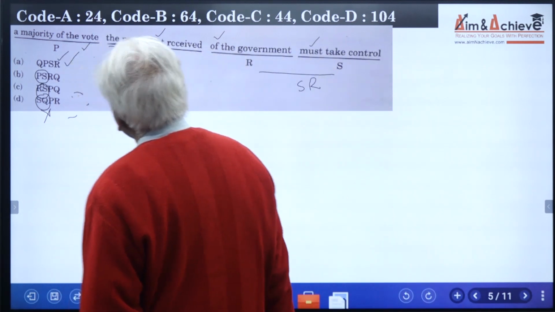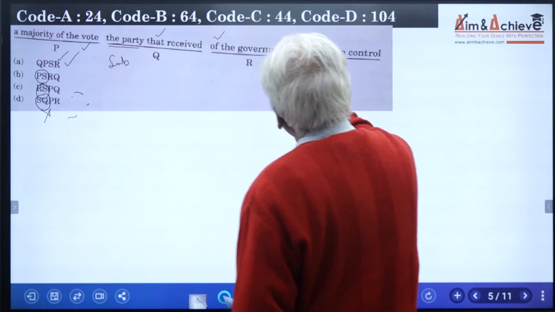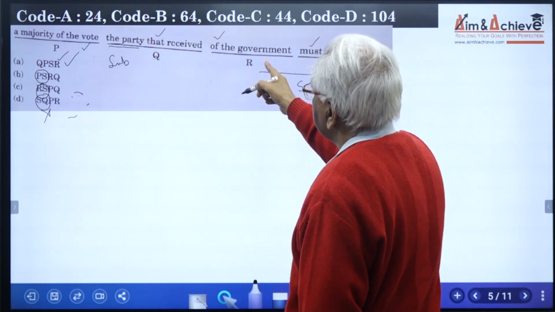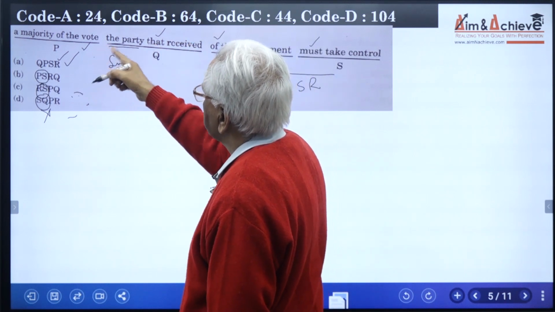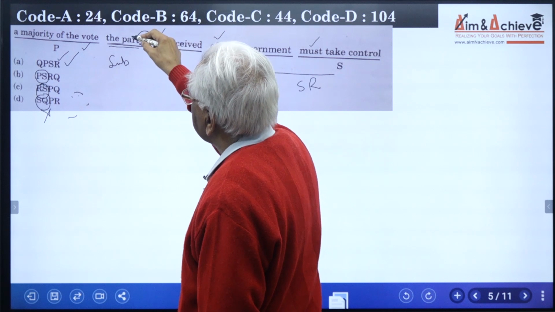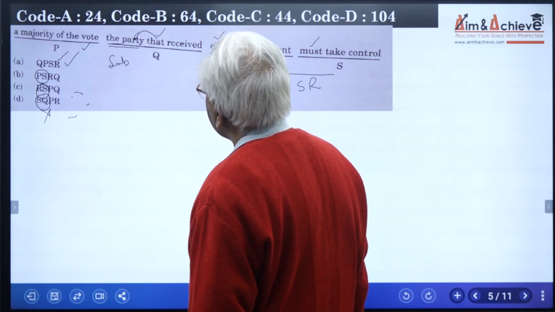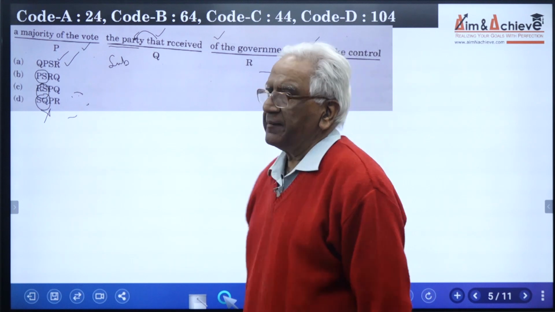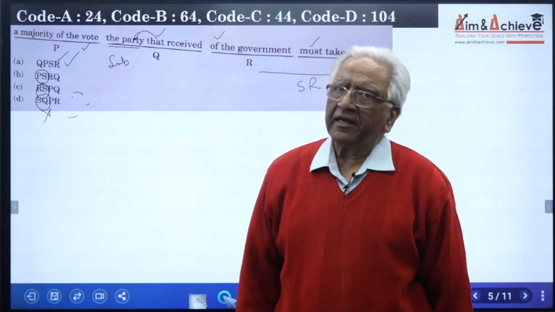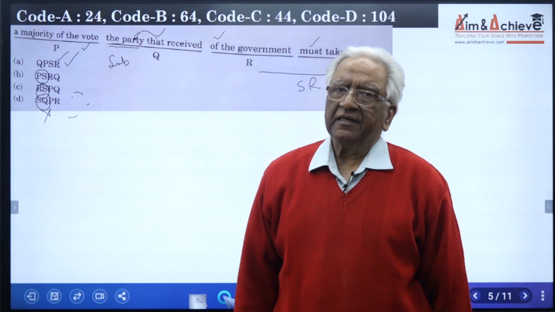So that means the party must take control of the government, and this is an embedded clause, that received a majority of the vote. That refers to the party. It's a relative clause which mentions the party. It's an embedded clause. The sentence is grammatically correct. So option A, QPSR, is the correct answer.